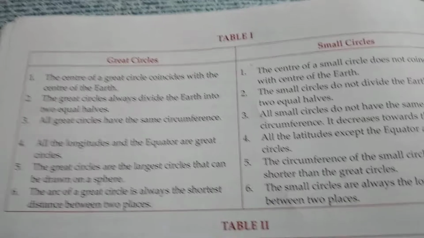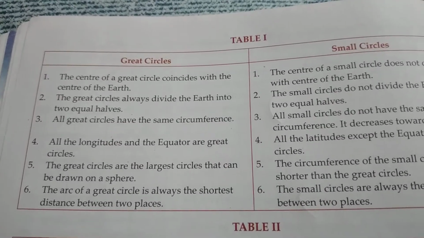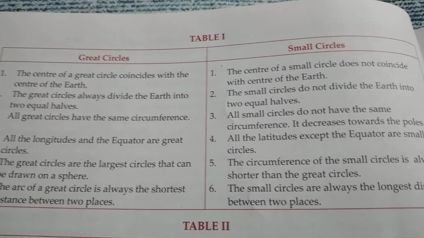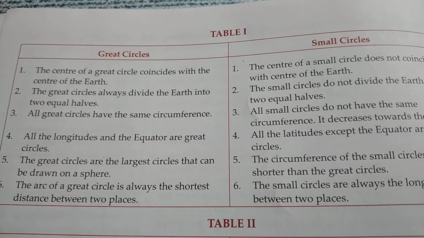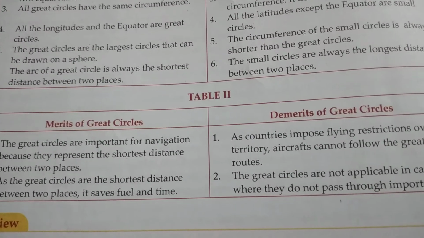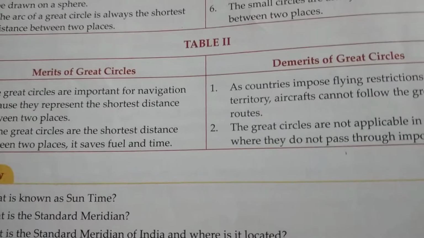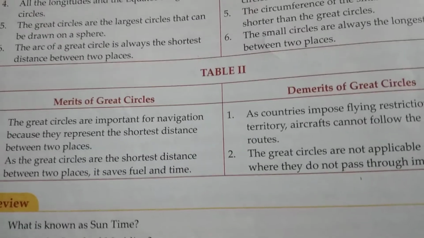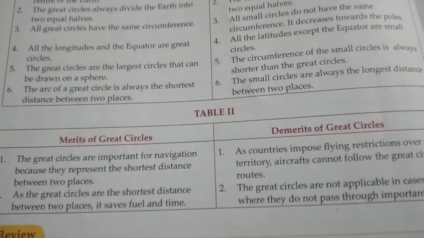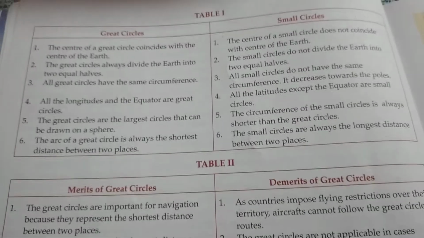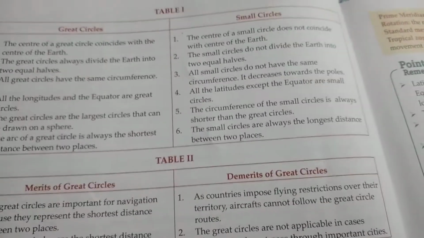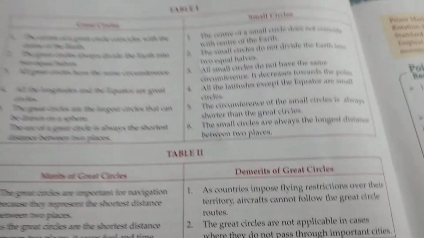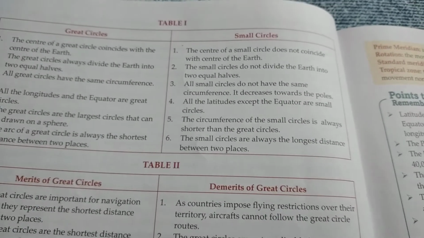So our next question will be compare great circles with small circles, and the next question will be discuss the merits and demerits of great circles. So over here we have ended this chapter. No more questions from this chapter. In the next class I will be giving questions upon another chapter. For the time being, please prepare the answers properly.